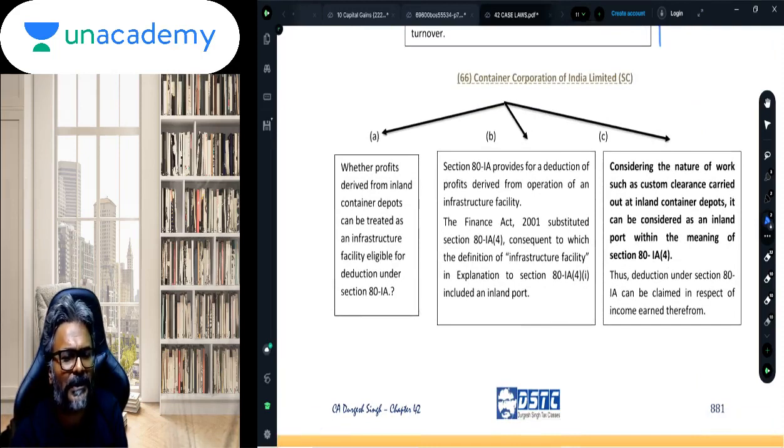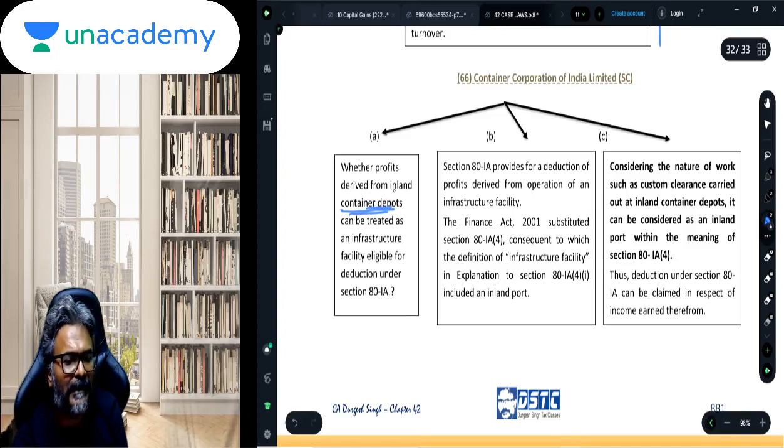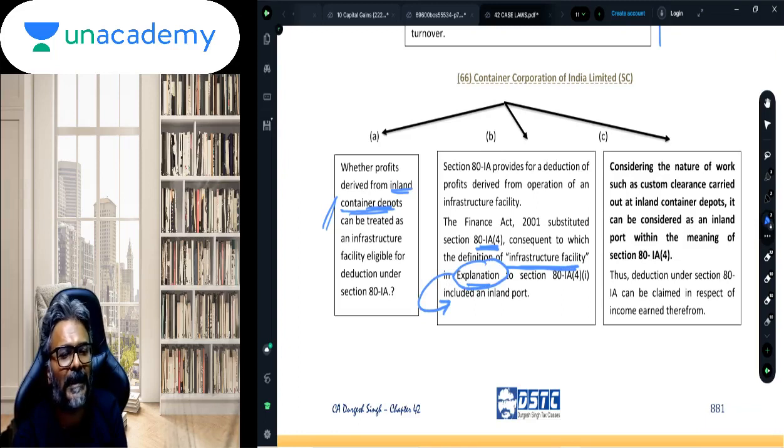Container Corporation of India, students: whether the inland container depots can be considered as an eligible infrastructure facility for the purpose of section 80-IA deduction, where the explanation of 80-IA talks about eligible infrastructure facility including inland port. Inland port means in the land, a port is there. So whether inland container depot can be considered as an eligible infrastructure facility? The Supreme Court said yes, it would be.